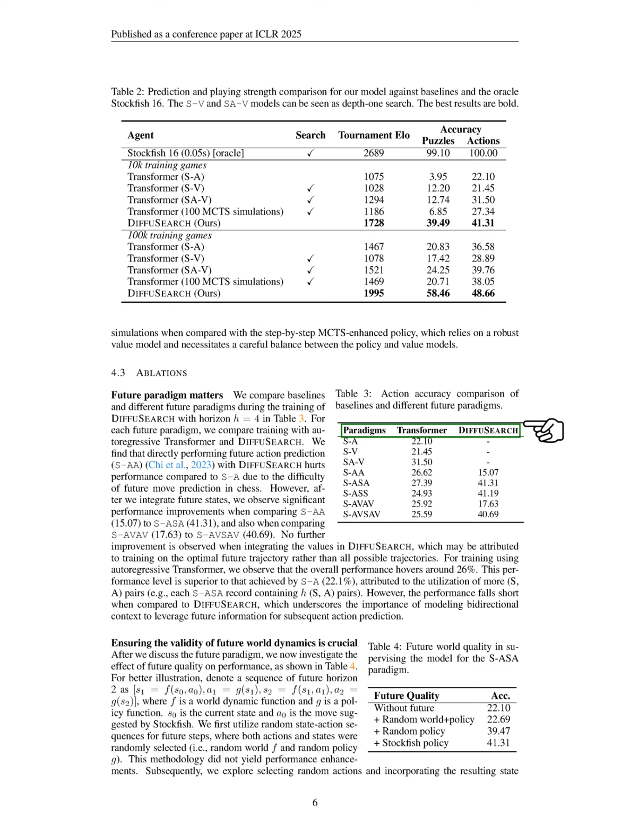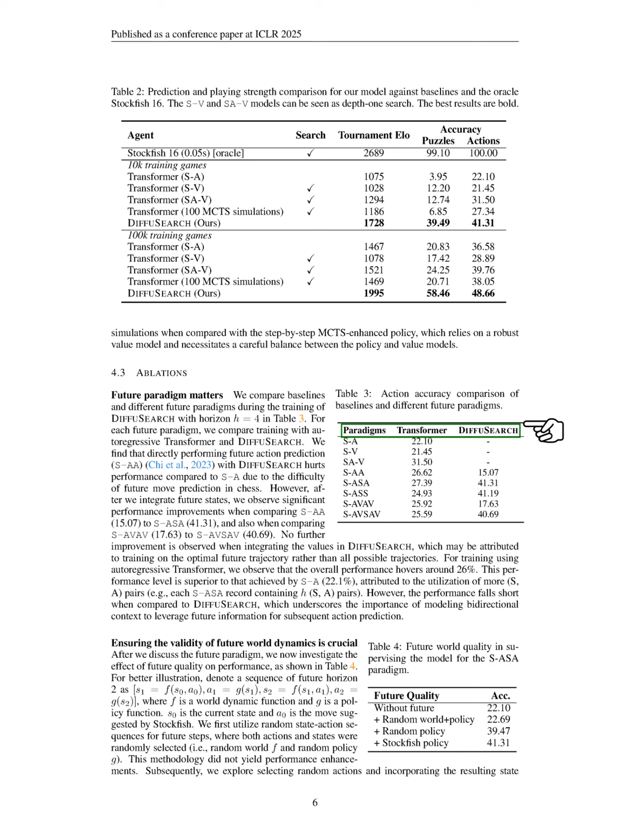When using an autoregressive transformer, we note that overall performance is around 26%, which is better than SA's 22.1% due to the use of more SA pairs. However, this still falls short of DIFFUSEARCH, emphasizing the need to model bidirectional context to utilize future information effectively.